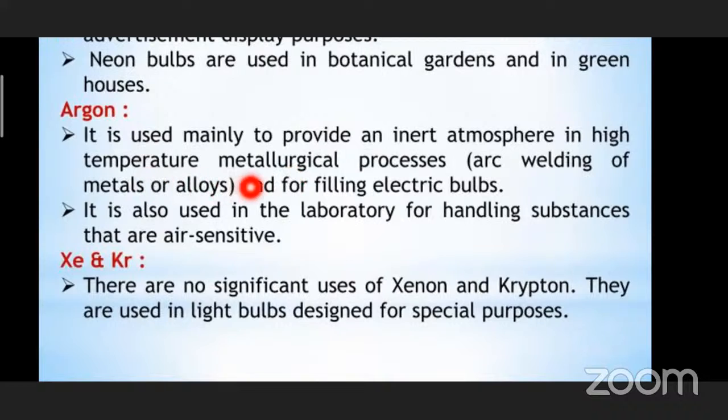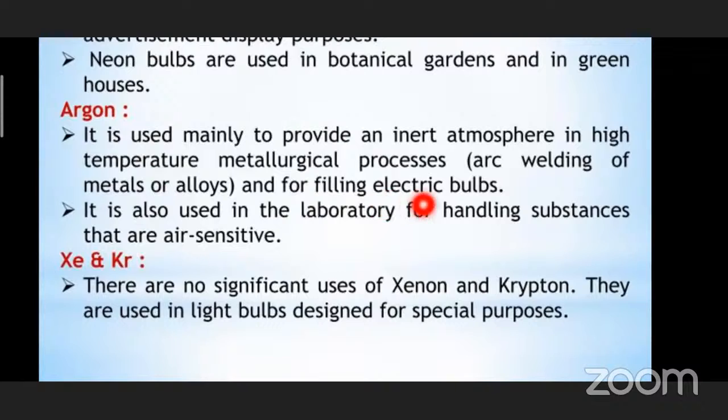Whenever the temperatures are more, there is a chance that other elements will react, so the atmospheric gases may react. In order to prevent that reaction, we will be using argon to give the inert atmosphere.